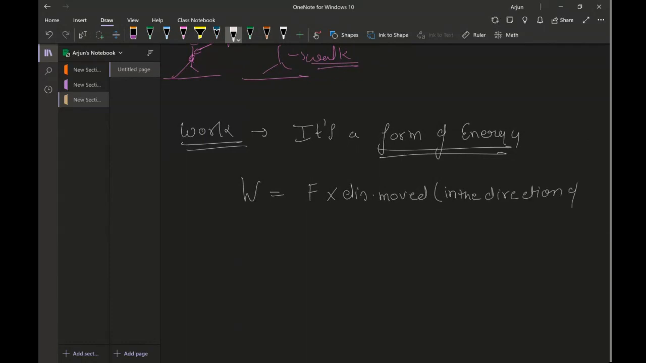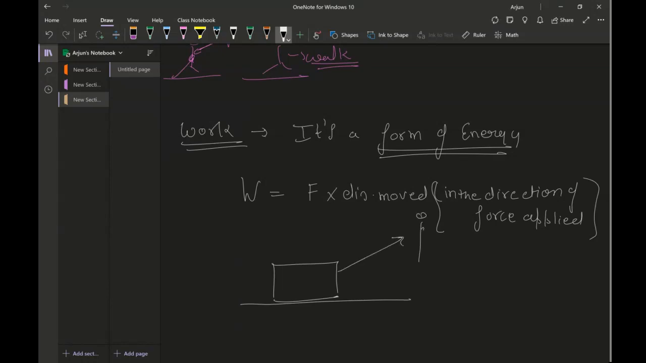Direction of force applied. Now, why have I specified the direction of force applied? Because if this is a bag or a box placed on the ground and you're applying force at an angle, standing here, trying to lift it or move it in the forward direction, you're trying to move the box in this direction and you want to find the work done.